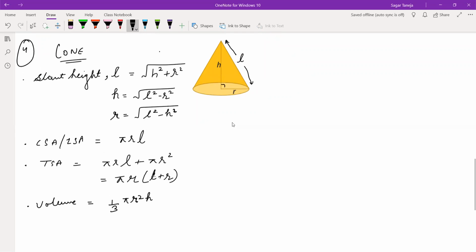With this, the lecture gets over, and tomorrow we'll continue with the other two shapes. Then we'll start with the very first exercise tomorrow. Tomorrow we'll discuss sphere and hemisphere. Time's up.